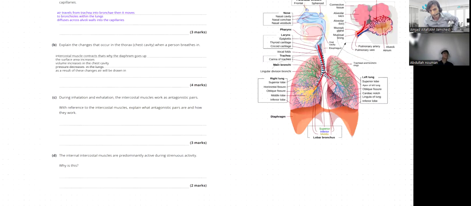During inhalation, you can see the external intercostal muscles contract while the internal intercostal muscles relax. Exhalation is opposite to this. Internal intercostal muscles contract, especially during forced exhalation, and the external ones relax. So that's an opposite function here.